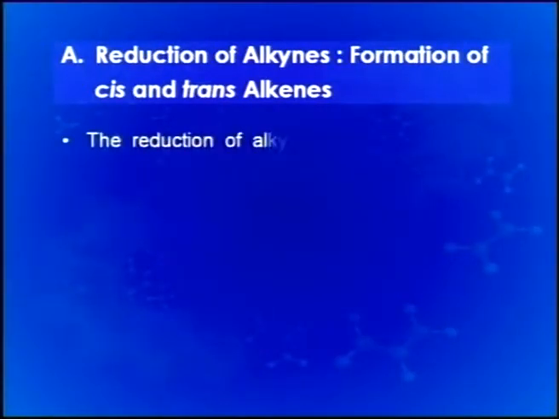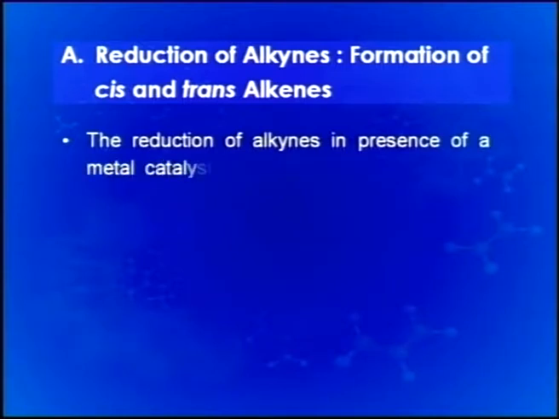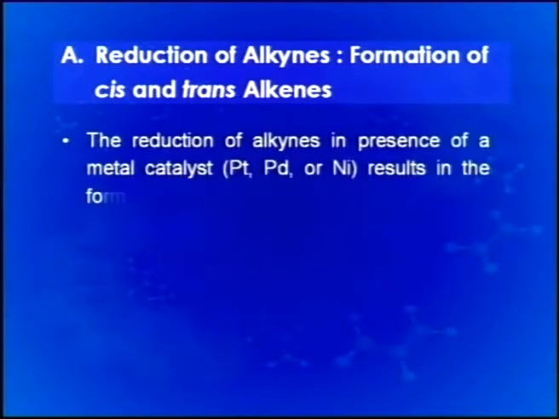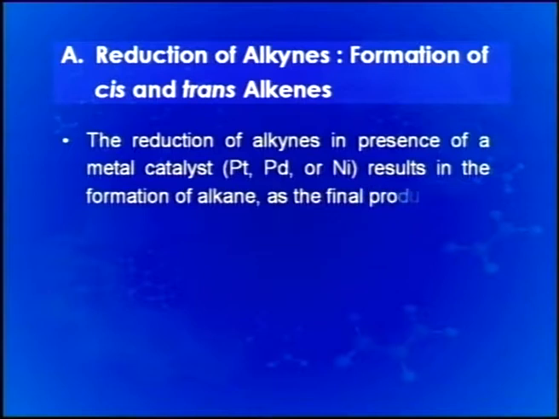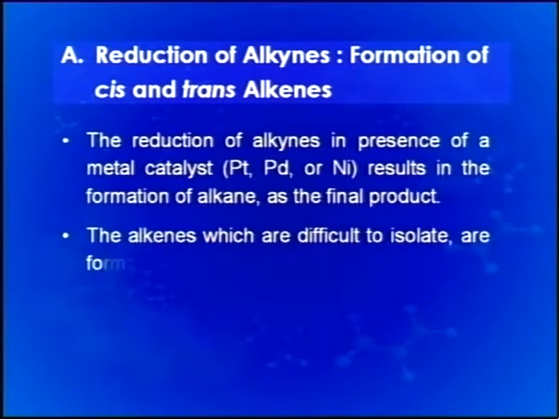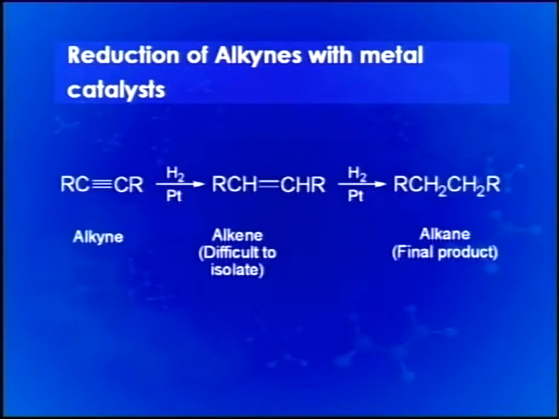The reduction of alkyne in presence of a metal catalyst like platinum, palladium or nickel results in the formation of alkane as the final product. The alkenes, which are difficult to isolate, are formed as intermediary products. You can see one of the reactions showing reduction of alkynes with platinum as a metal catalyst. Though in this reaction, as already mentioned, the alkene so formed is difficult to isolate, while the final product is an alkane.